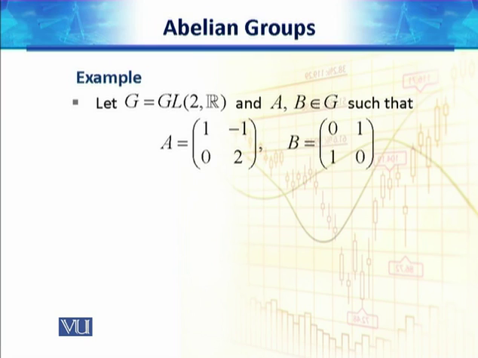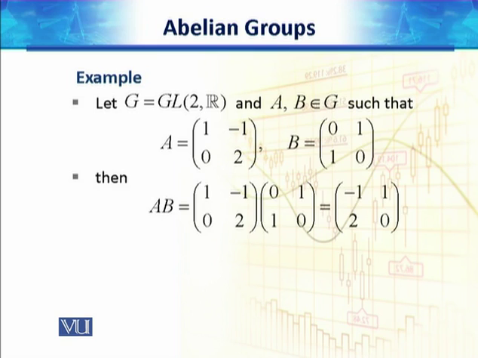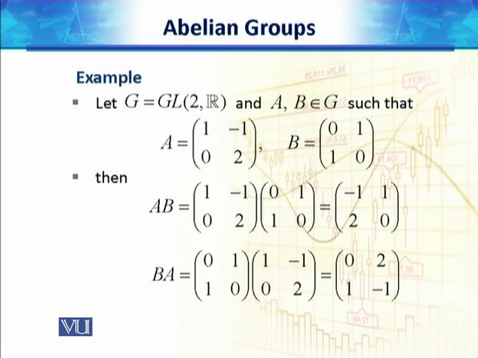Now, for example, GL2(R) means the entries of the matrices are from the real numbers, and the order of the matrix is 2 cross 2. Then we take two elements A, B such that A is equal to [1 -1; 0 2] and B is equal to [0 1; 1 0]. Note that if we multiply AB, then by simple matrix multiplication, this is equal to [-1 1; 2 0], and if we change its order, I mean BA, then BA is given by [0 2; 1 -1]. So AB is not equal to BA for this group GL2(R).